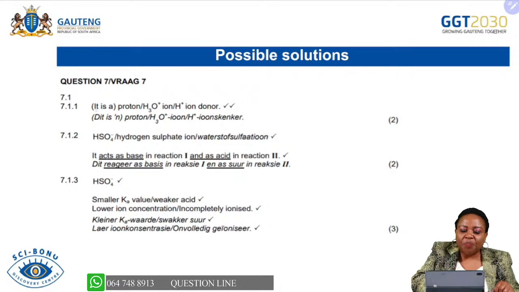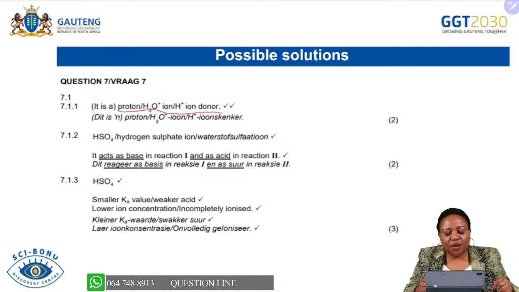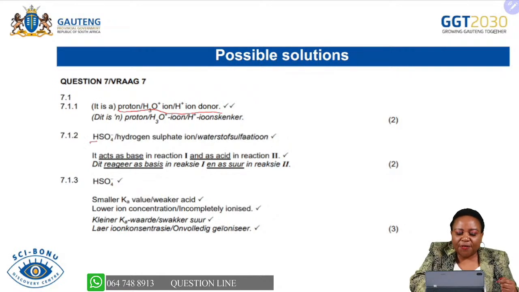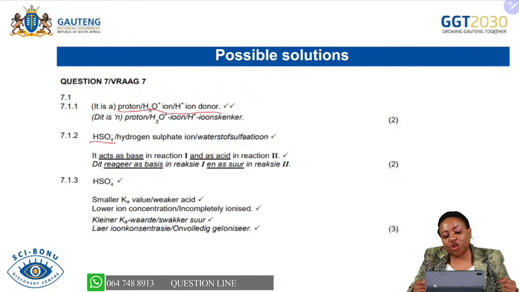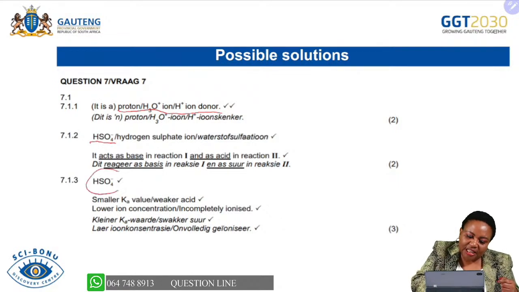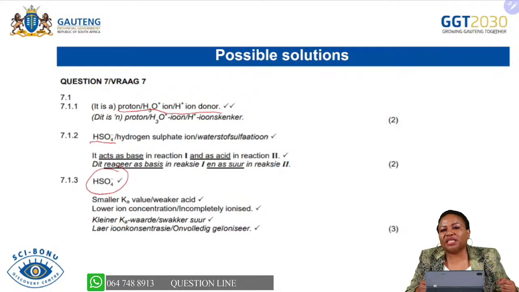We were saying acids, according to Lowry-Bronsted, are proton donors, or they donate hydrogen ions. We also identified this as our ampholyte because it acted as a base in reaction 1 and acted as an acid in reaction 2. And then we also classified this as our weak acid because it's the one that had a lower conductivity.